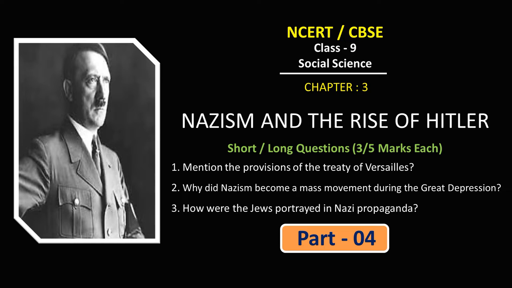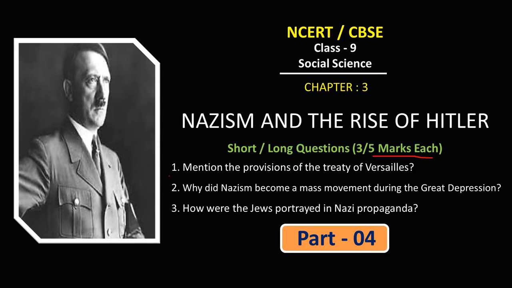I welcome you once again in Social Science Chapter 3, Class 9, Nazism and the Rise of Hitler. Today in this video number 4, we are going to talk about long questions of 3 or 4 marks each.